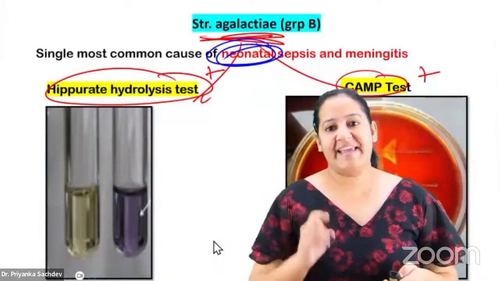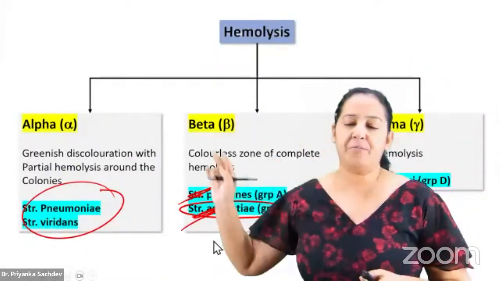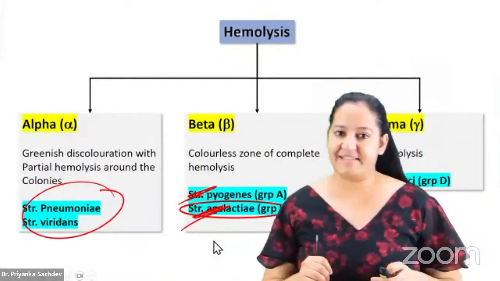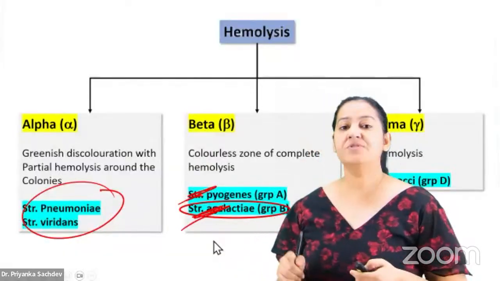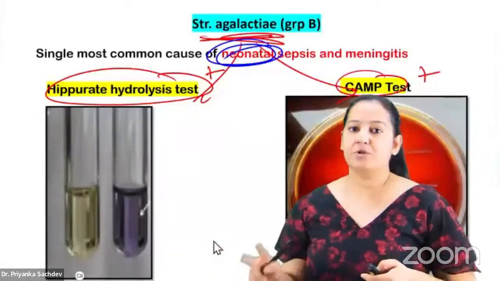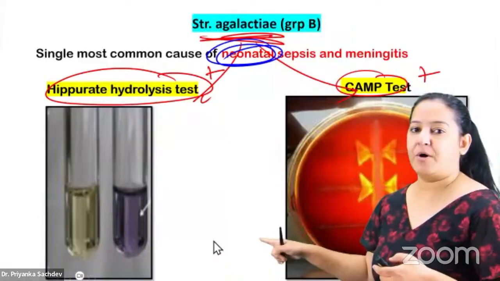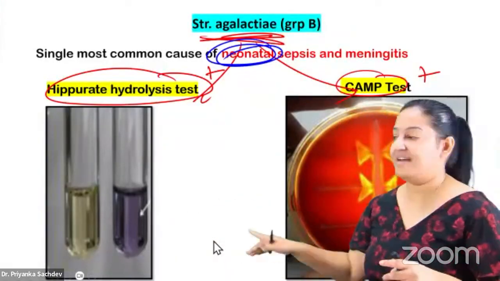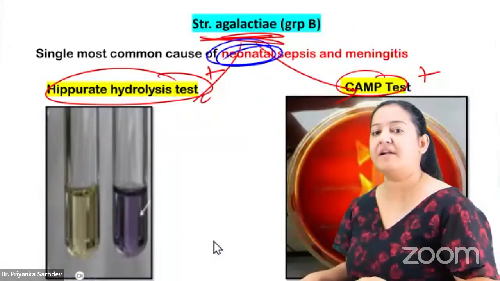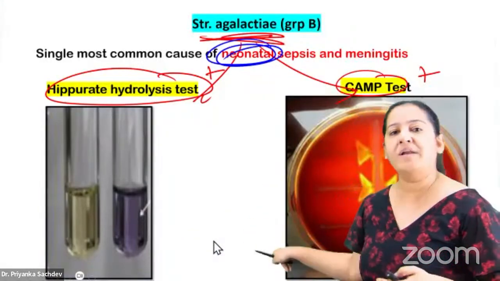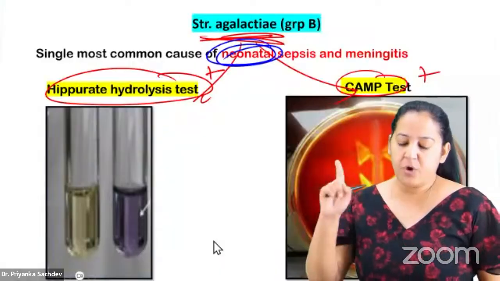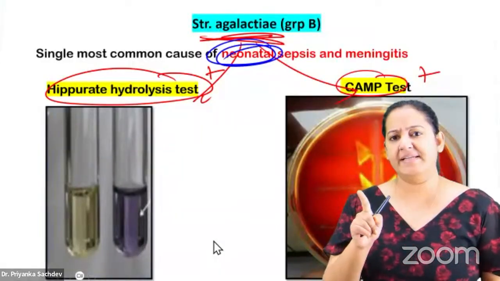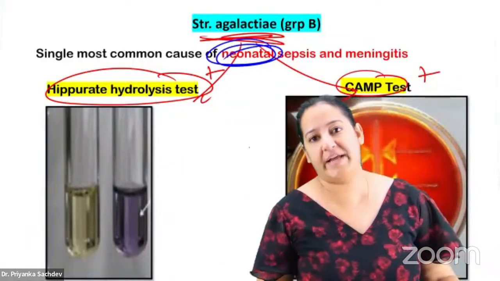So Streptococcus agalactiae, I was teaching you the unique properties of all the Streptococcus along with the diseases they are causing. Streptococcus agalactiae is group B. The two unique properties: it is hippurate positive. You have to learn the unique properties hippurate and CAMP. No other bacteria is hippurate positive. CAMP positive, other bacteria are there. But in the Streptococcus, it is the only Streptococcus which is CAMP positive. It causes only one disease, that too in neonates.